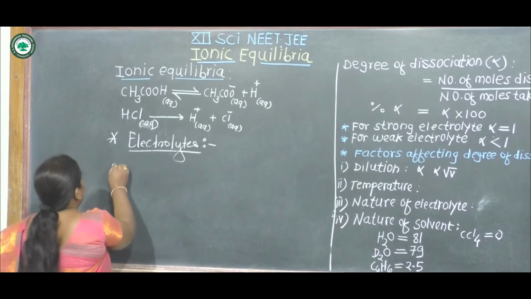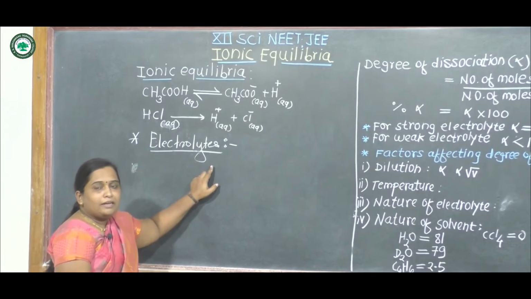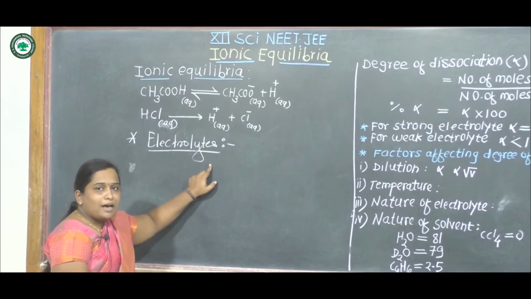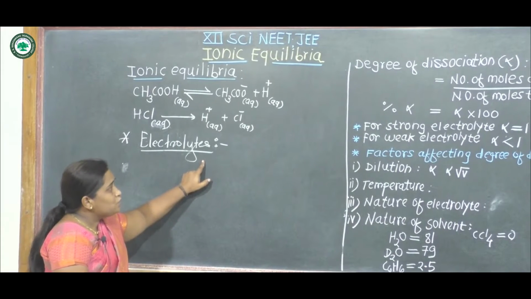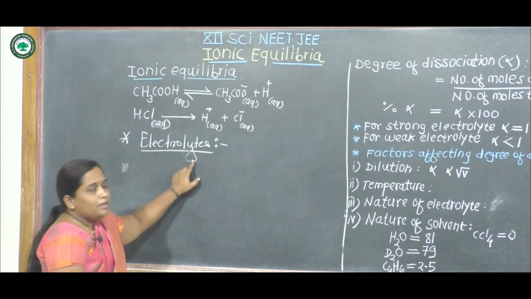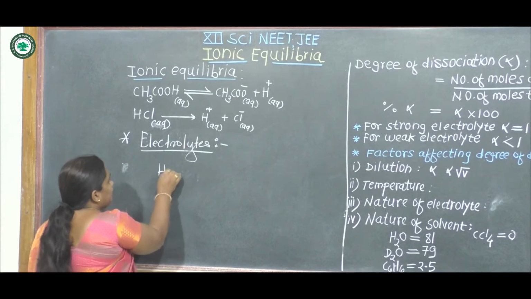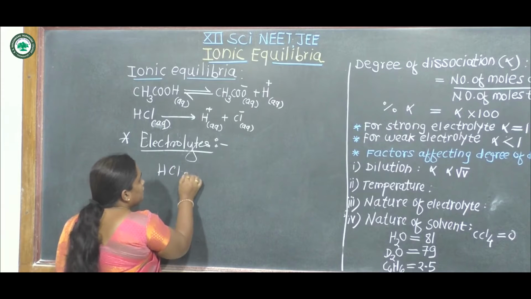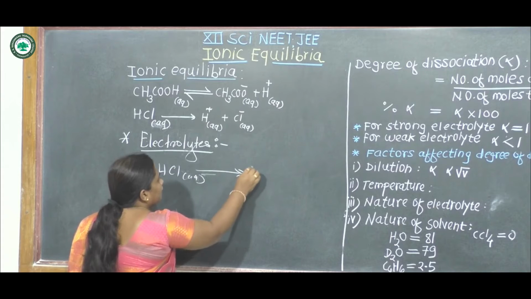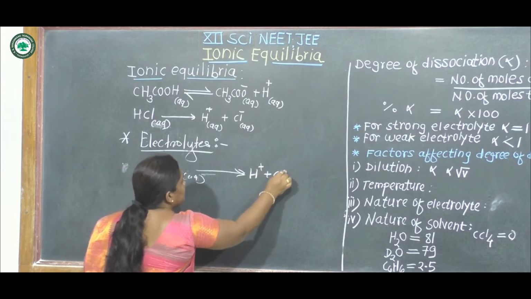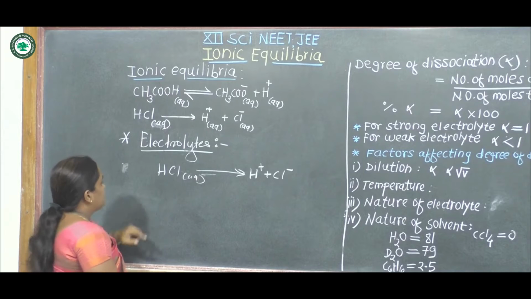First of all, what is meant by electrolytes? The substances that dissociate into ions in an aqueous solution are called electrolytes. For example, when HCl is dissolved in water, it gives H plus and Cl minus. These are the electrolytic substances.